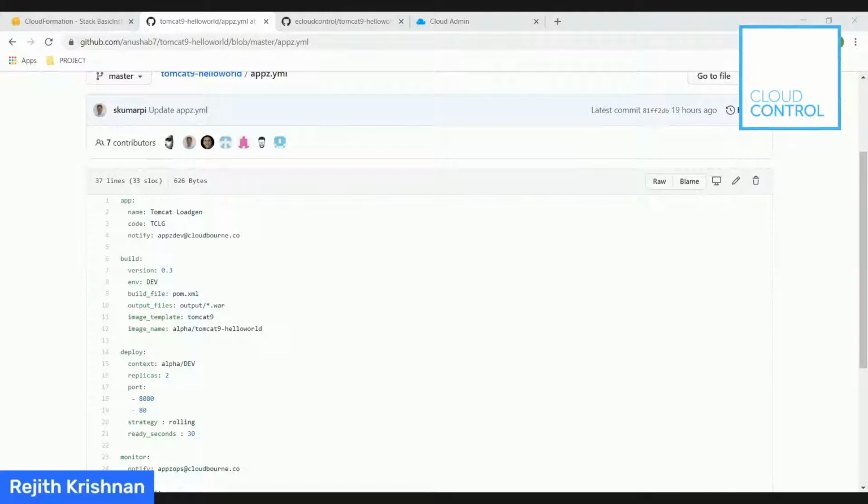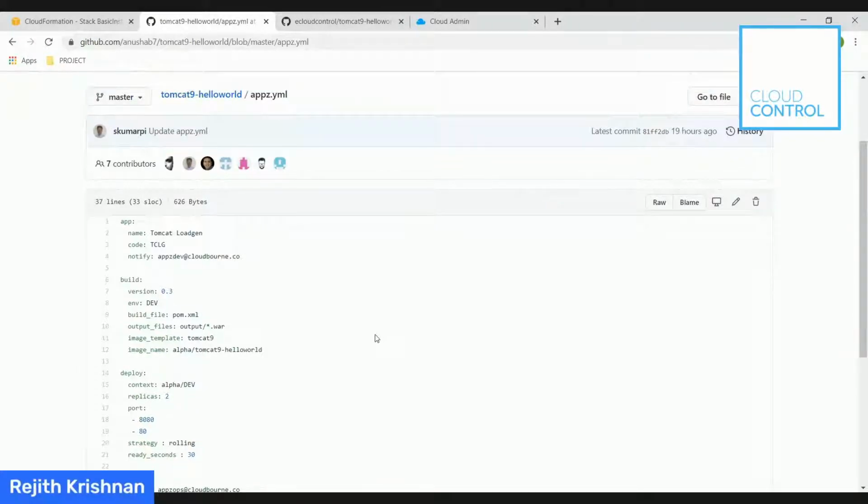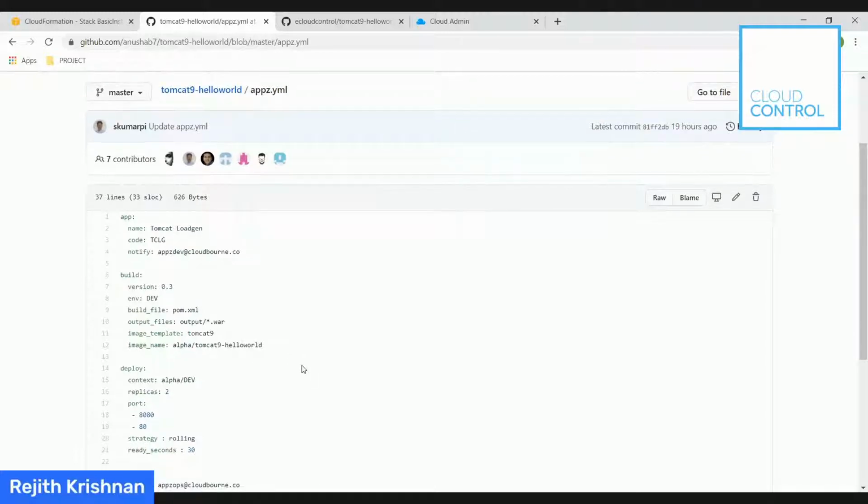If you look at the top, the app section has the naming conventions and the notification URLs. The build part has the details: what version we are deploying, what environment we are deploying, and the image. The most critical aspect here is the image template. As you can see, Tomcat 9. That is our secret sauce. This is the image, we can call it a pod, on which the developer's applications will get layered.